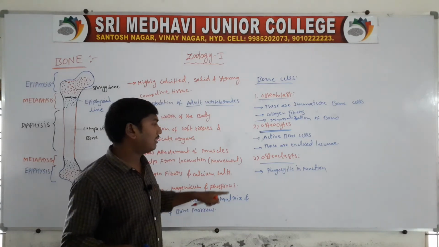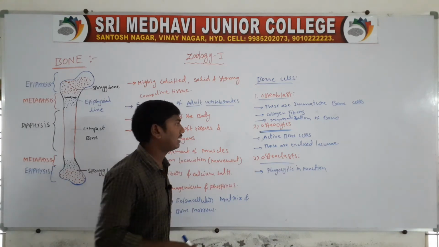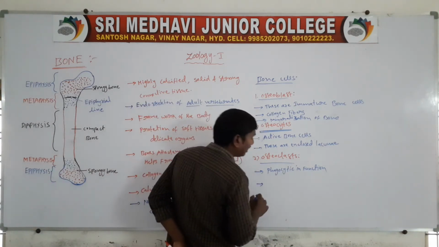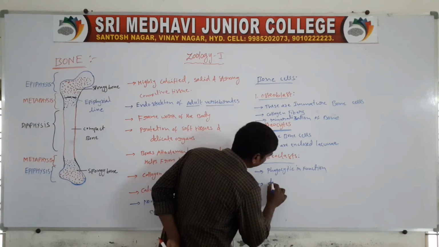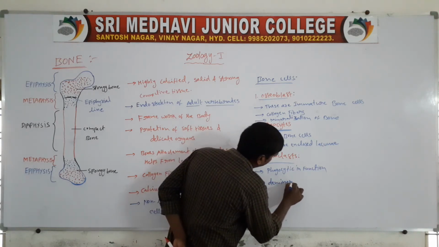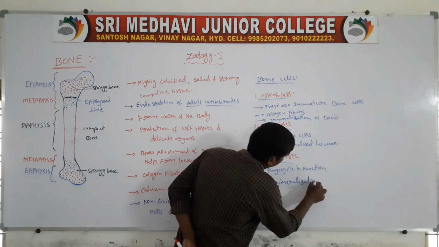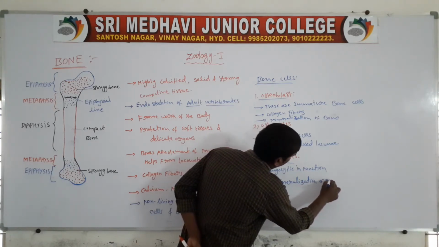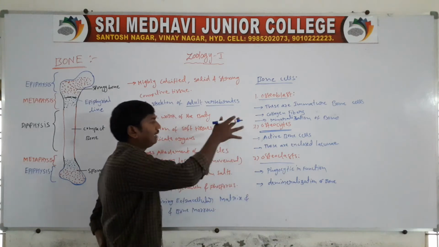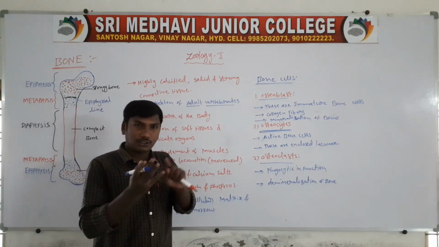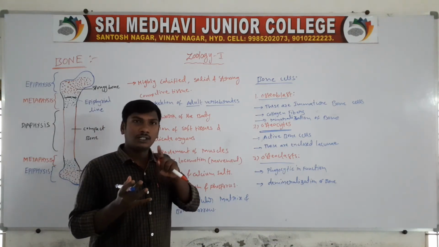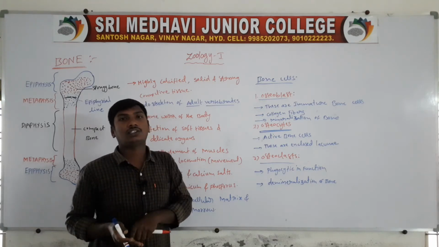Next one, demineralization of bone. So these are the three types of the bone cells: osteoblast cells, osteocytes, and osteoclasts.